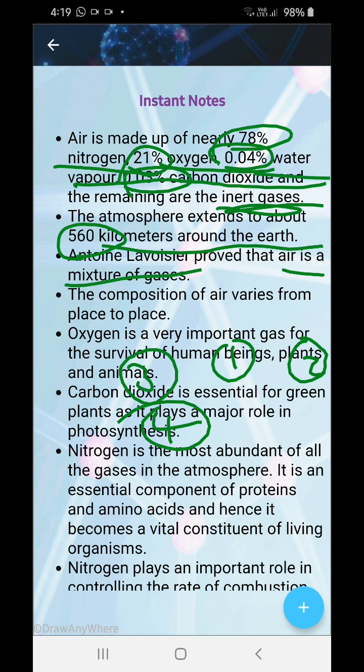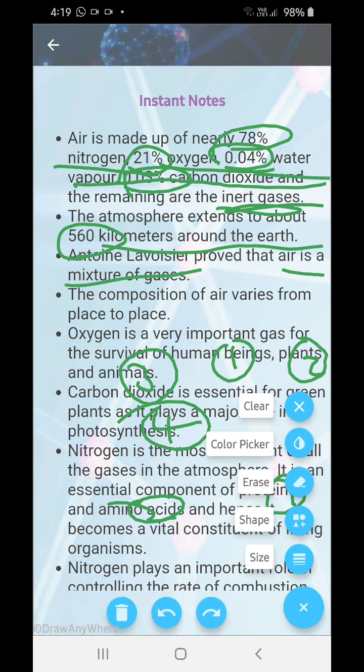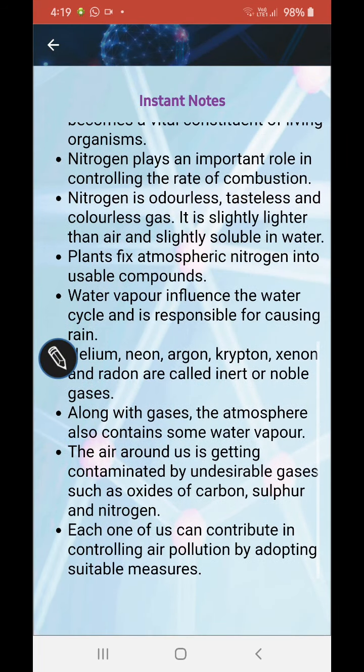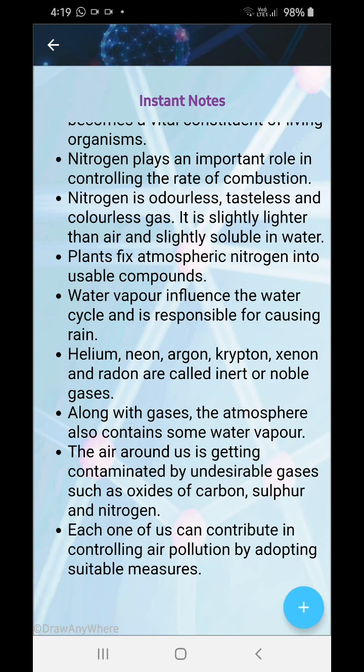Nitrogen is the most abundant of all the gases in nature. It is an essential component of protein and amino acids, and hence it becomes a vital constituent of living organisms. Nitrogen helps us to grow. Nitrogen plays an important role in controlling the rate of combustion also. If nitrogen was not there, small fires would have turned into very, very big fires.